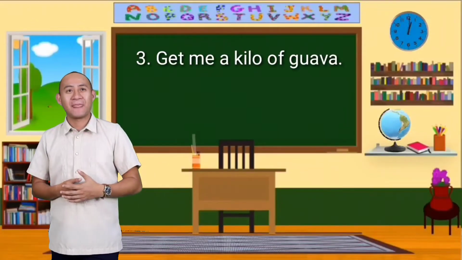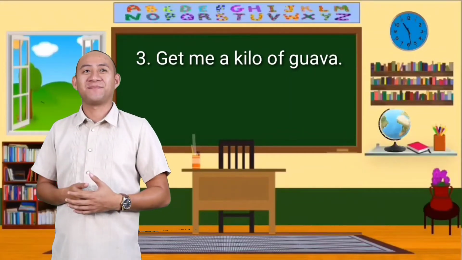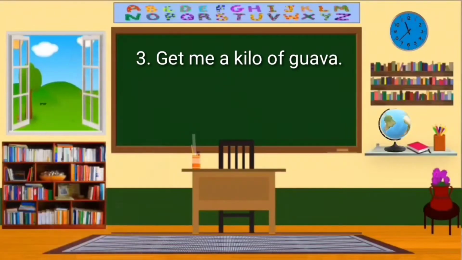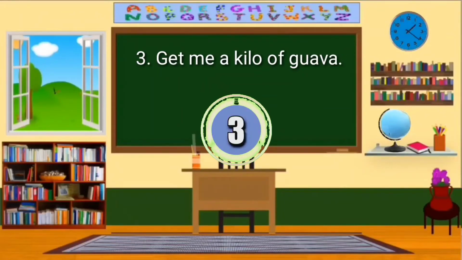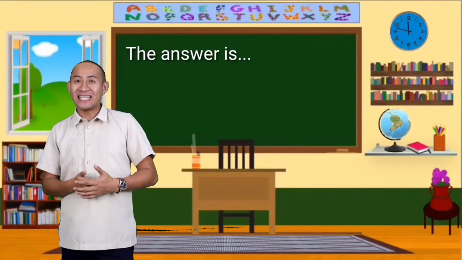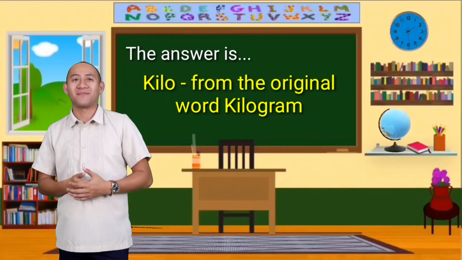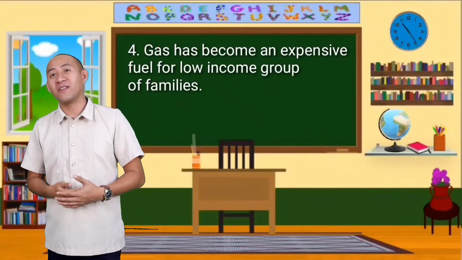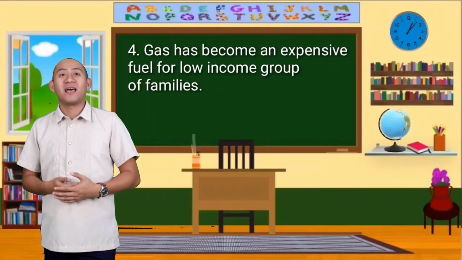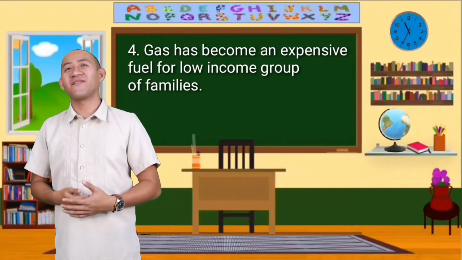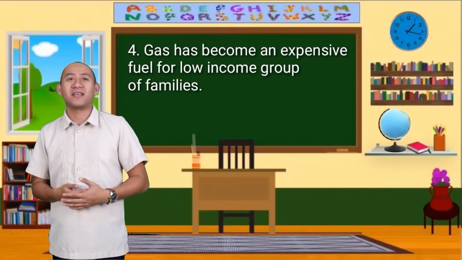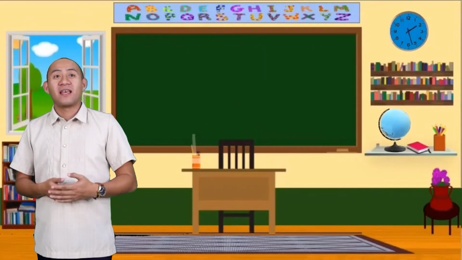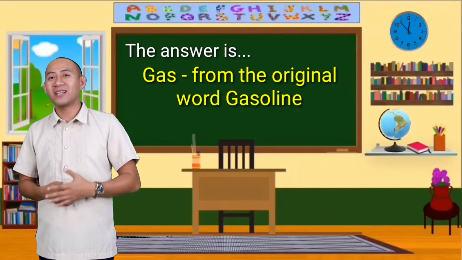Number 3. Get me a kilo of guava. The answer is kilo, from the word kilogram. Number 4. Gas has become an expensive fuel for low-income group families. The answer is gas, from the word gasoline.